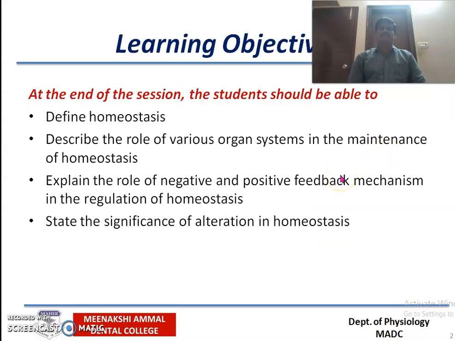So the learning objectives. At the end of the session, the student should be able to define homeostasis, describe the role of various organs in the maintenance of homeostasis, explain the role of both negative and positive feedback mechanisms in the regulation of homeostasis, and also state the significance of alteration in homeostasis.